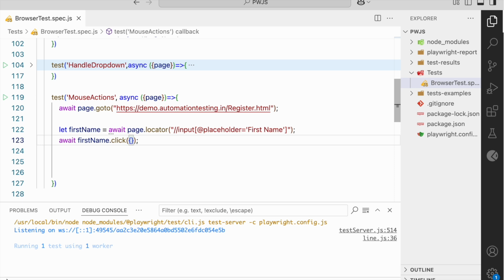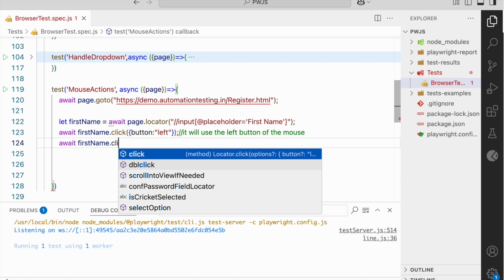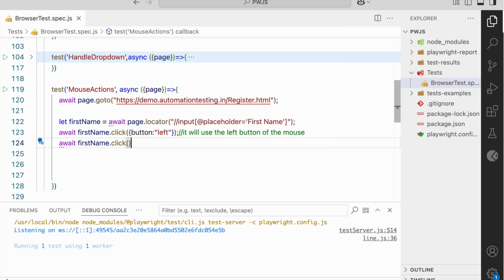If I want to pass button, if I say left, it will use the left button of the mouse. And if I want to click on the right button, then similarly I have to pass the button as right.